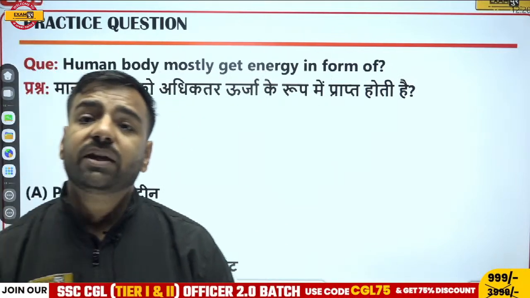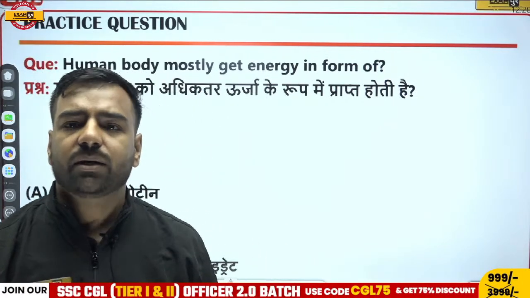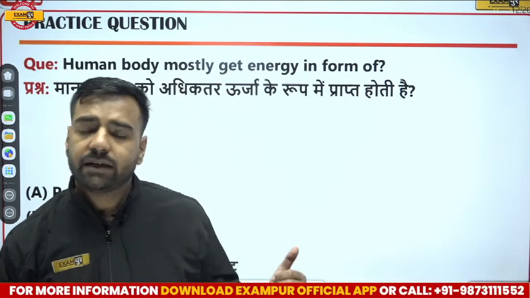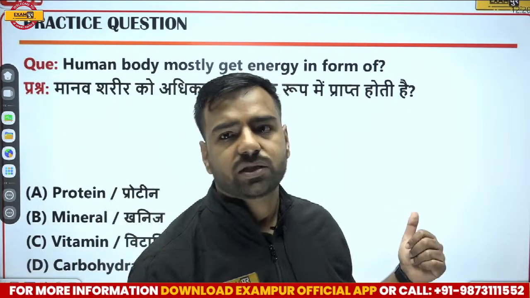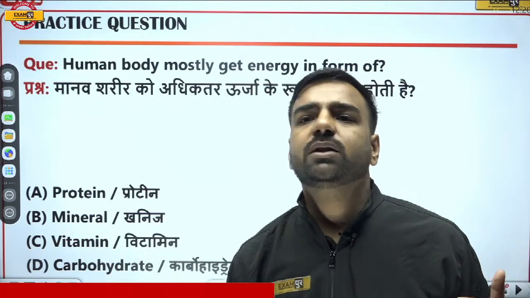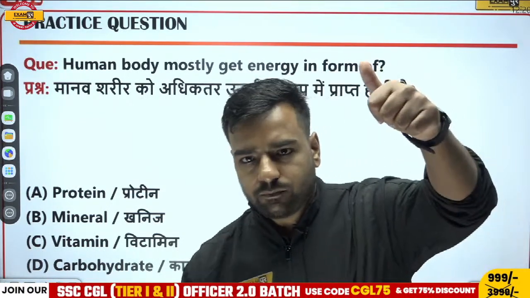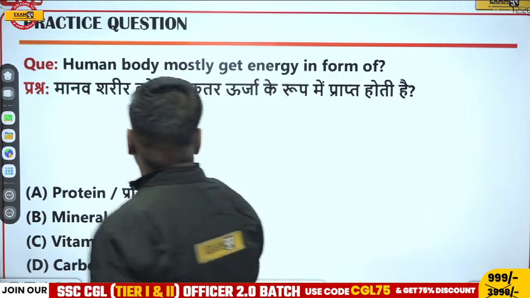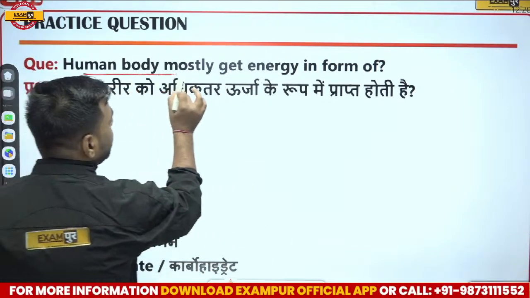But Avan, where are we getting this gastric juice? Obviously in our stomach, right? It's not the liver. And the liver is not giving any sort of enzyme. That's why liver was the correct answer. Okay, so Vinod is going with D. Avan, both of you are correct. Very good. So here, the question is, human body mostly gets energy from where?